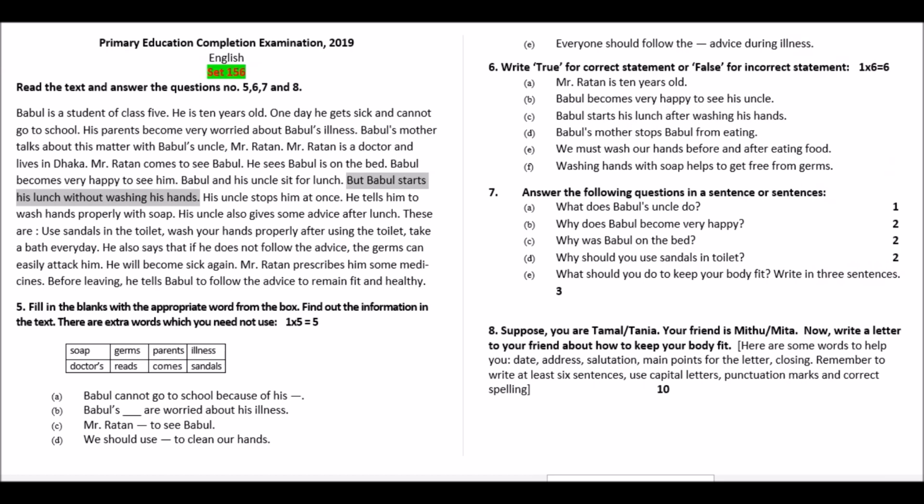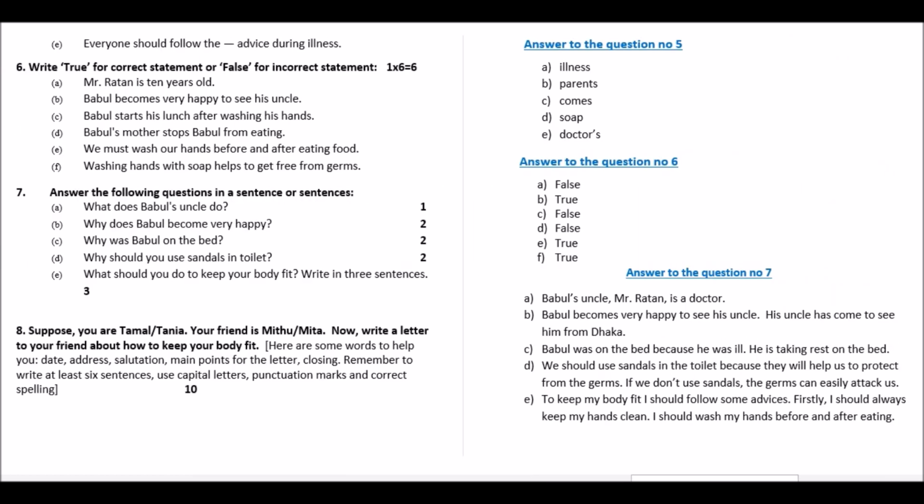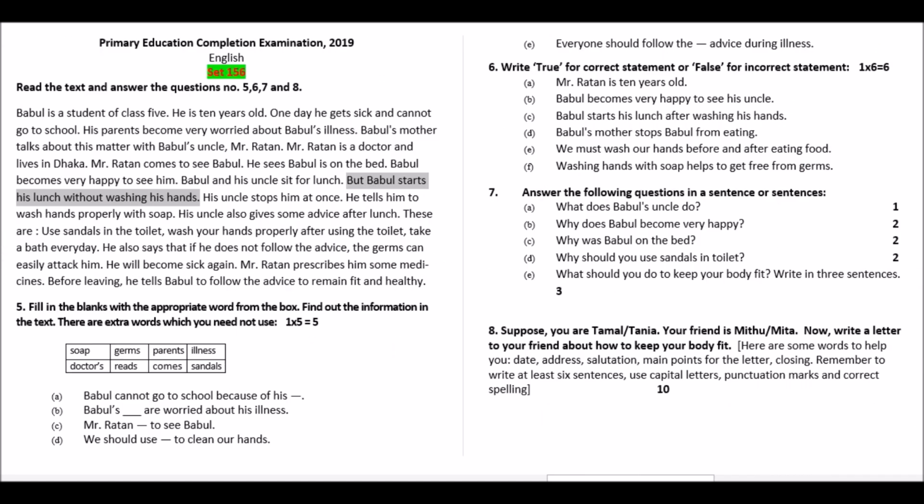Number D, Babul's mother stops Babul from eating. From the passage we know it is not Babul's mother, rather it is Babul's uncle who stops Babul from eating. That means number D is false. Now number E, we must wash our hands before and after eating food. Yes, this statement is true. Number E is true. Number F, washing hands with soap helps to get free from germs. Again, the statement is correct. That means it is true.